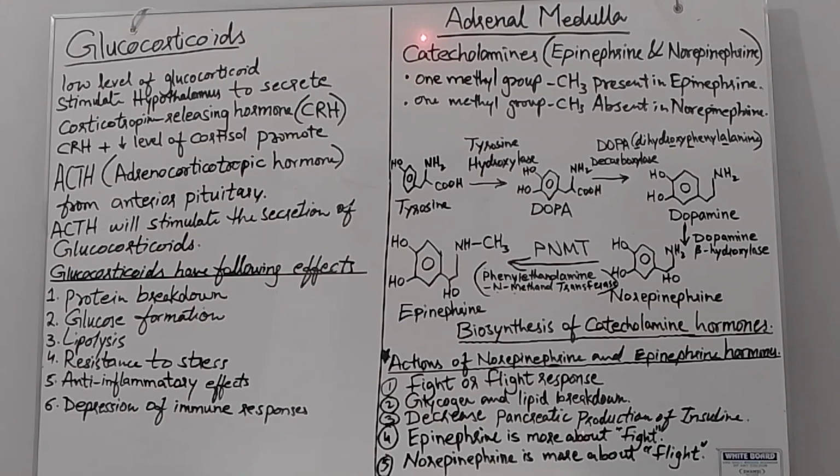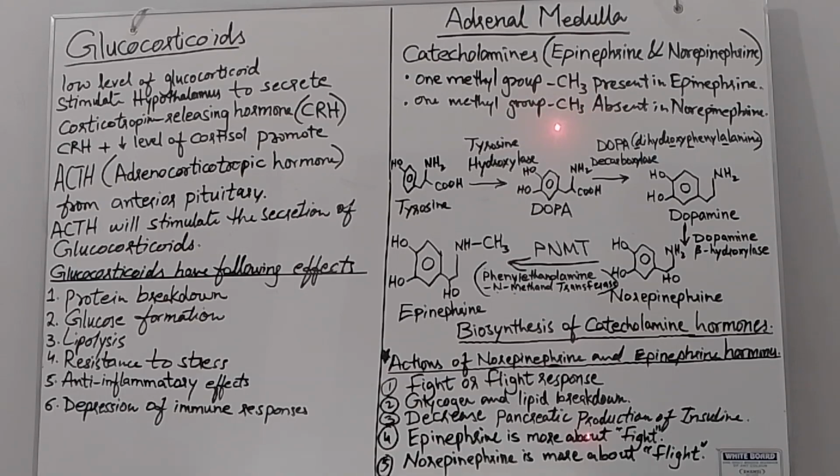Now come to the second portion of the adrenal gland, that is the adrenal medulla. Here the adrenal medulla secretes hormones called catecholamines. The catecholamines here are epinephrine and norepinephrine. Catechol means orthodihydroxybenzene, and between epinephrine and norepinephrine the only difference is one methyl group.